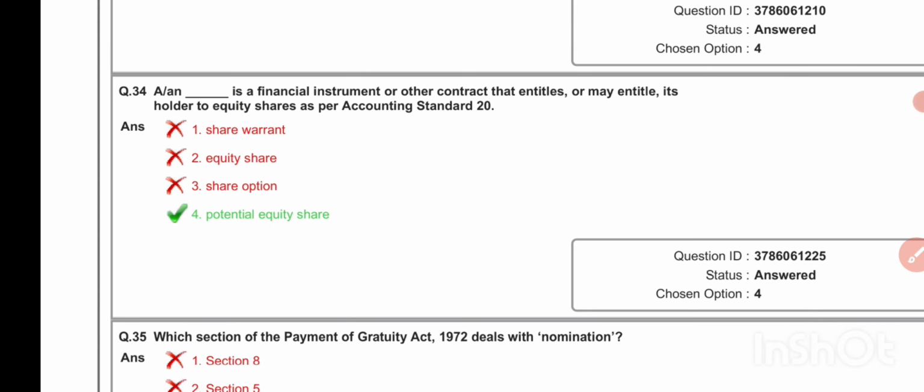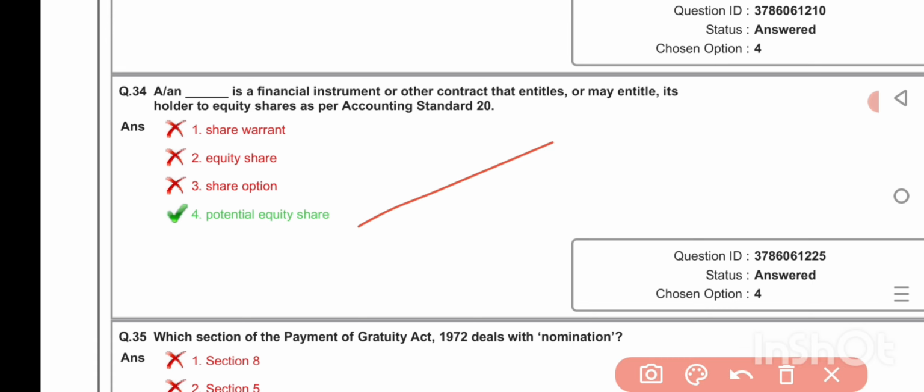A dash is a financial instrument or other contract that entitles, or may entitle, its holder to equity shares as per Accounting Standard 20. Potential equity shares.